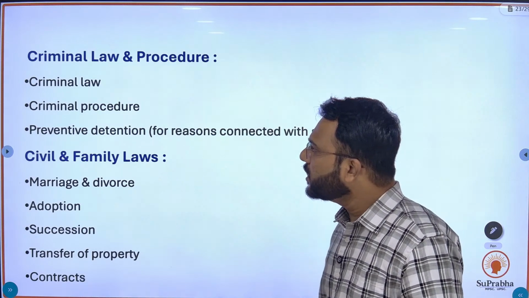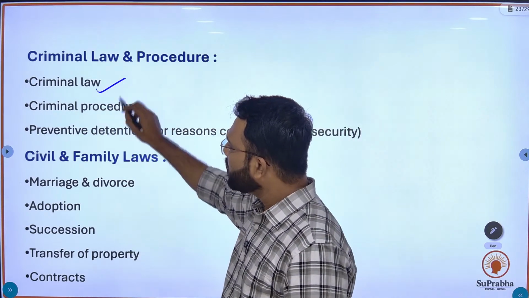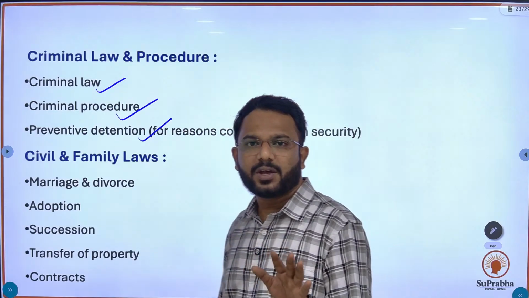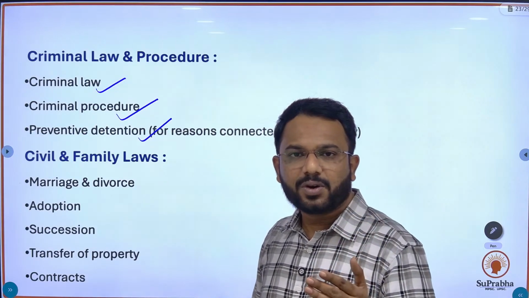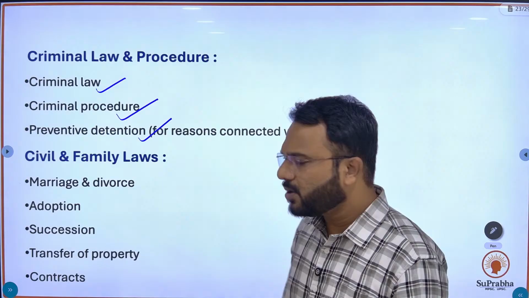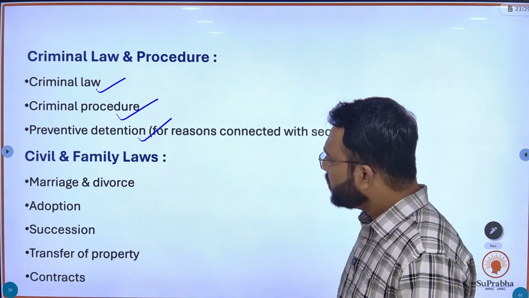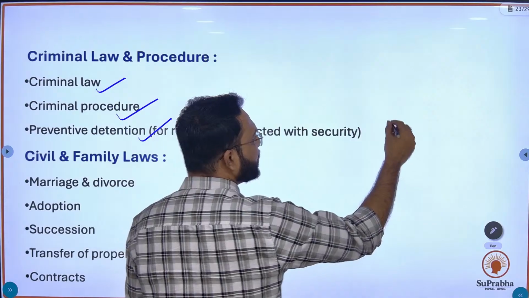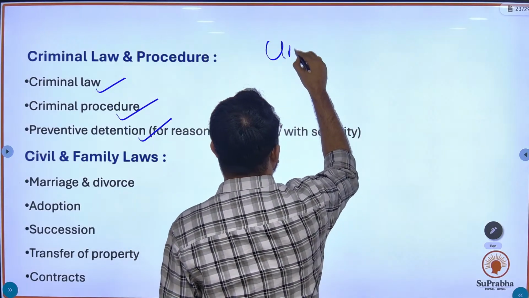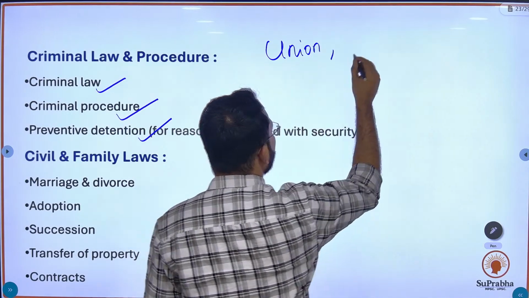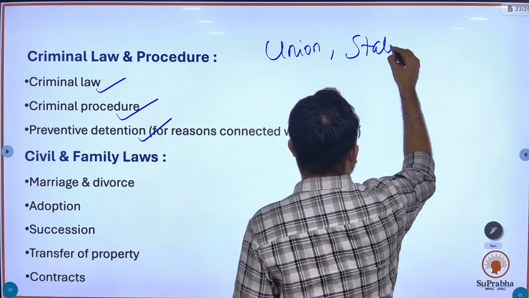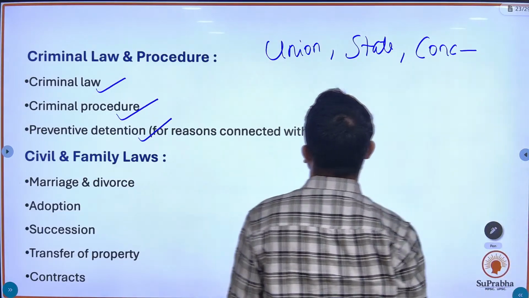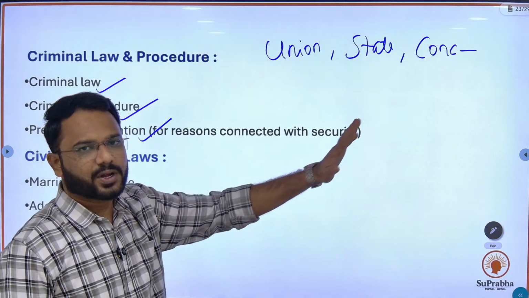In the concurrent list they have mentioned criminal law, criminal procedure, preventive detention, and I hope you remember what we mean by concurrent list. I have explained it earlier, but still let me give a short explanation. In our constitution we have three lists: the union list, the state list, and the concurrent list.